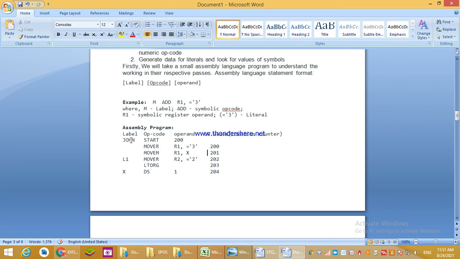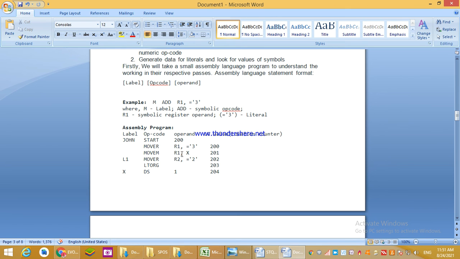Let's see label John. Here label John, the code up to this is mentioned, right. Opcode START, operand 200. Move R. What we have to do? Move R1, =3 means what? ह्या R1 मध्ये 3 आहे आता.